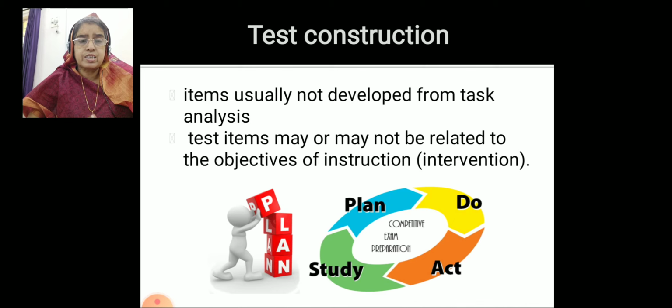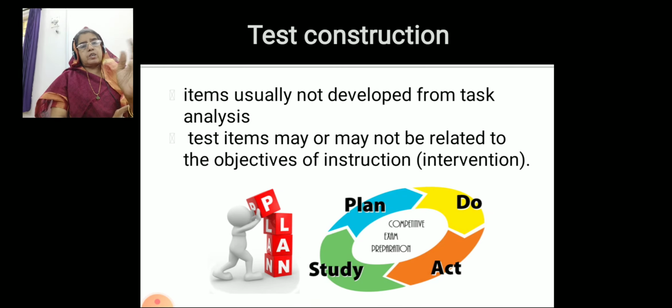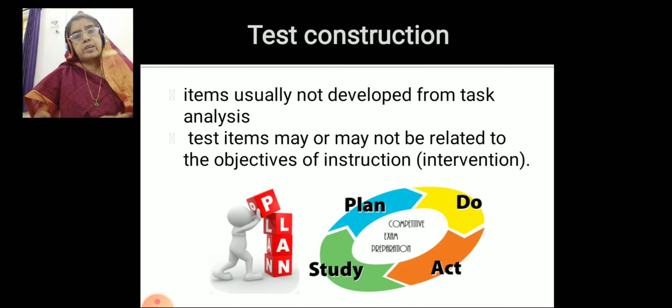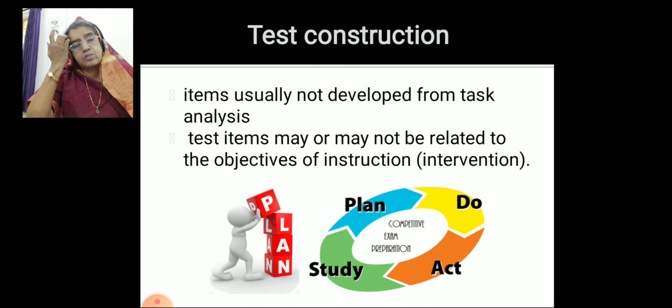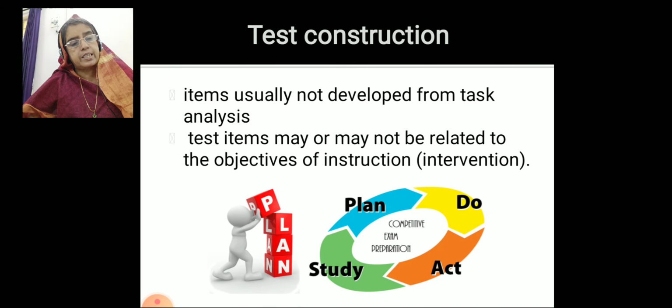And in test construction also, NRT is very simple to conduct. Normally, when teachers want to conduct a test, they simply ask this question, that question. Within half an hour they will see the book, prepare the questions and construct the test items. That is what they are doing for the NRT.